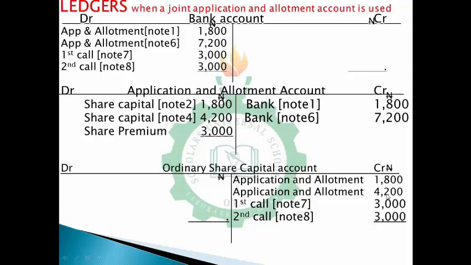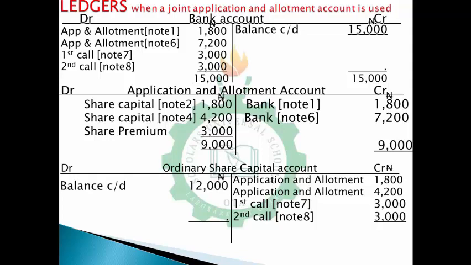Now what you need to do is balance this whole account to be able to see. Let's start from bank account. For bank account, the balance carried down is 15,000. Mix the debit and credit balance. Then you move to the next, application and allotment account, that's 9,000. Then ordinary share capital account, 12,000.